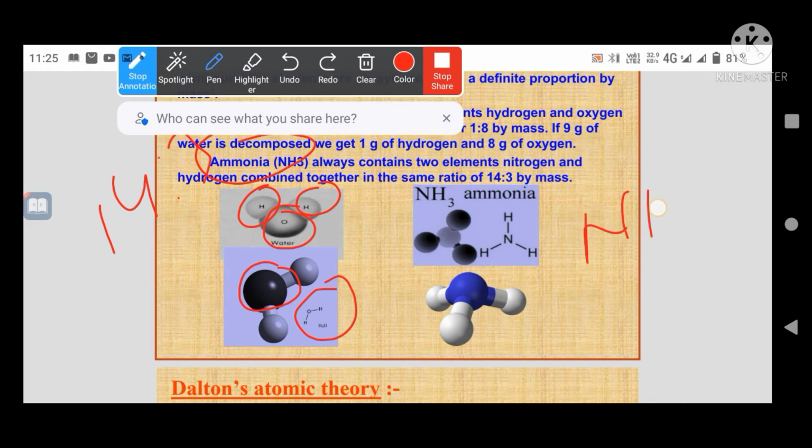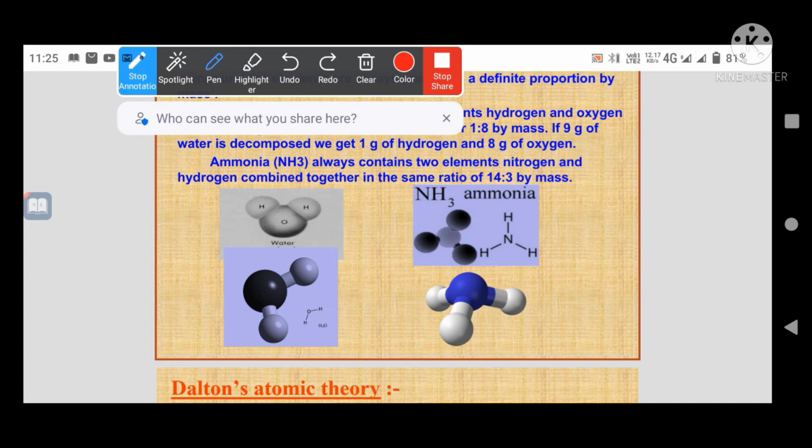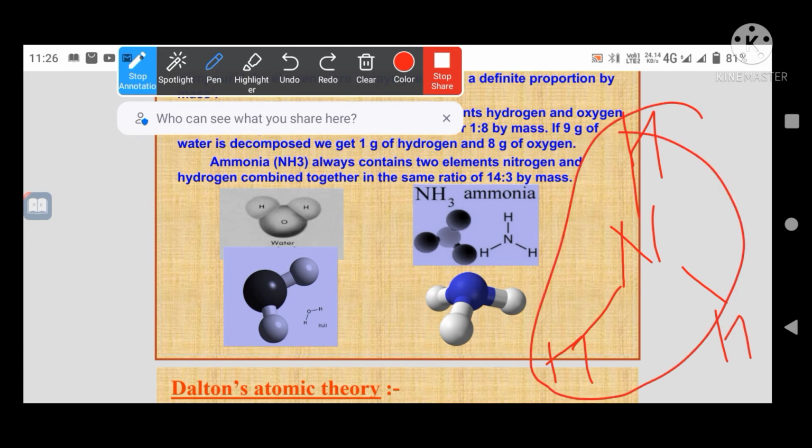NH3. This is the bonding, how the nitrogen is attached with the hydrogen. This is the structure of the proportion. Okay, and as per the proportions, the structure of the compound is made.